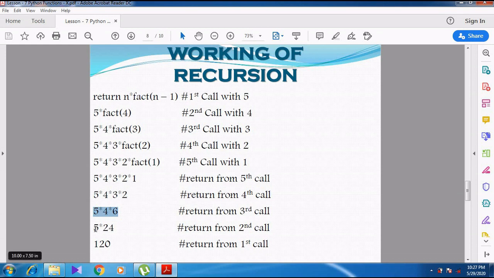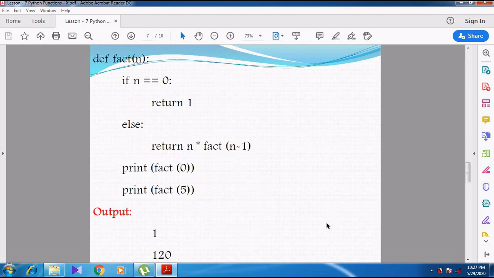So 5 into 24, 5 24s are 120. So the result will be shown as 120. Whenever we call print fact of 5, it shows the output as 120. I think you might have understood this working.